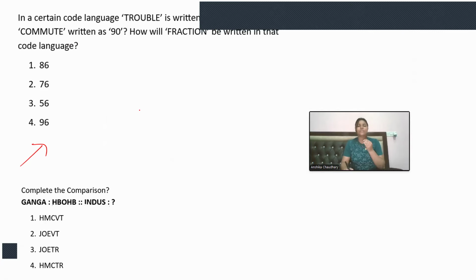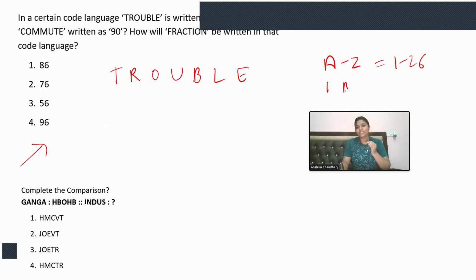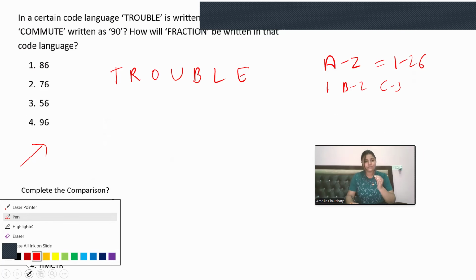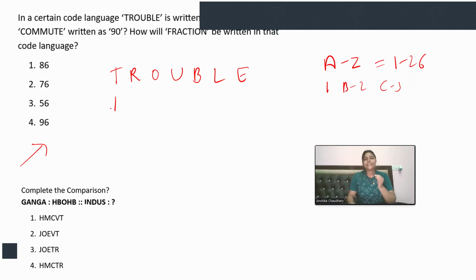First of all, we need to identify the pattern that is given here. Let me write it down. We have letters and the answer is in numeric form, so let's convert these letters into numeric form. How will we convert? We know that A to Z means 1 to 26. So A stands for 1, B stands for 2, C stands for 3. Similarly, I will give the position number for each letter, right? So T stands at the 20th position in the alphabet.